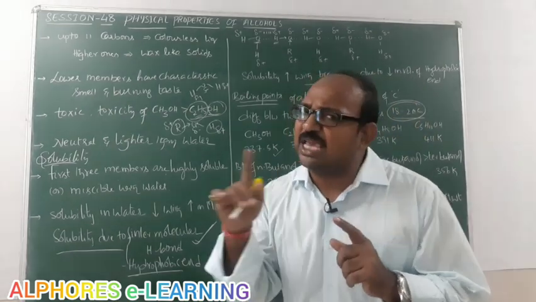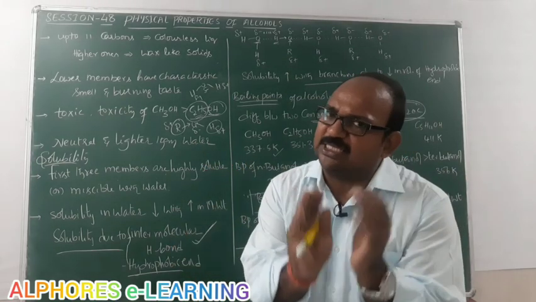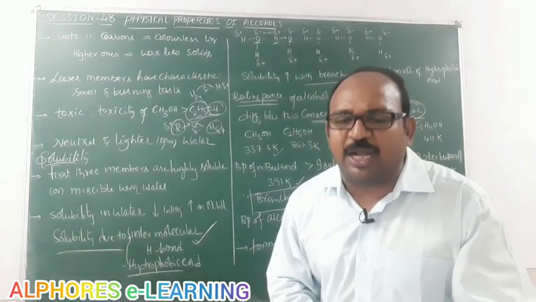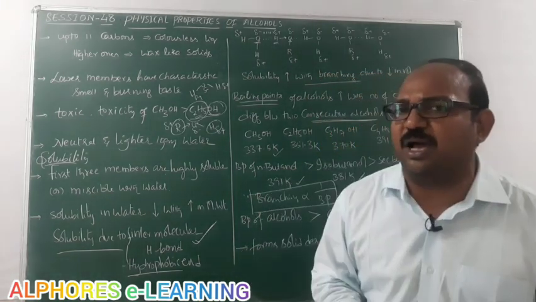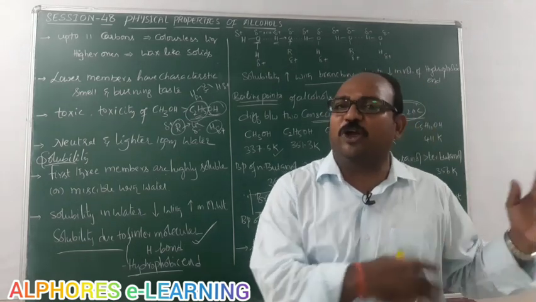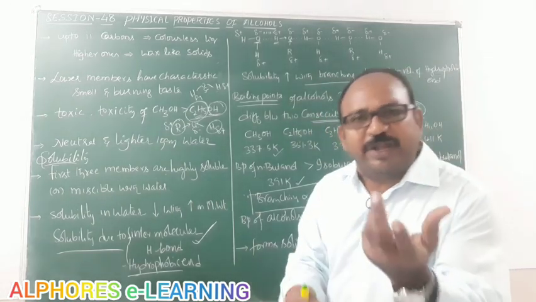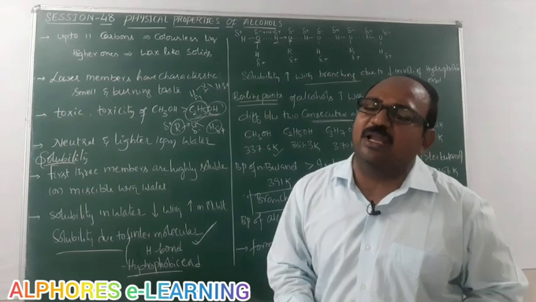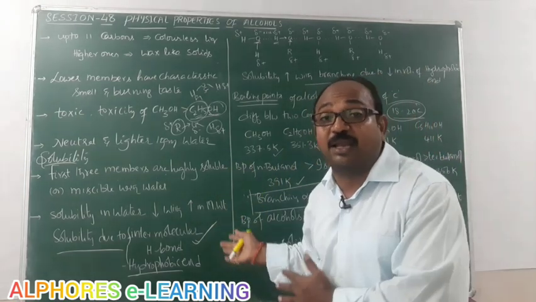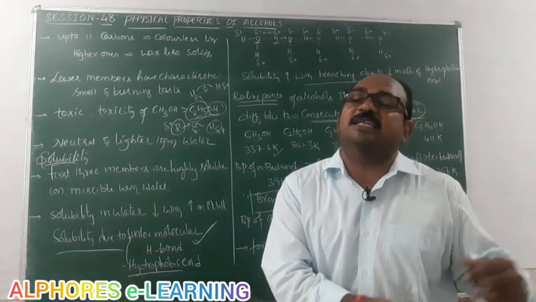As we mentioned, with the same molecular weight, of course they occupy the same volume, because I consider the same number of carbon atoms: a 4-carbon alcohol, a 4-carbon alkane, a 4-carbon alkyl halide, and a 4-carbon ether. Because the number of carbon atoms is the same and the molecular weight nearly the same, you would expect nearly the same boiling point, but I mentioned that alcohols have a higher boiling point than alkanes, alkyl halides and ethers.